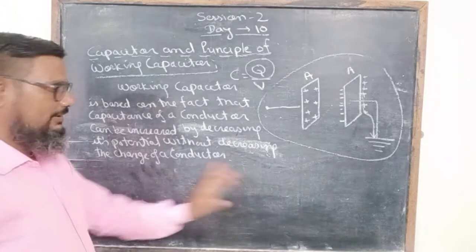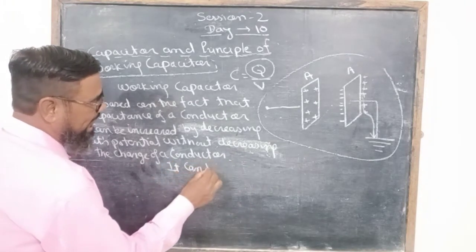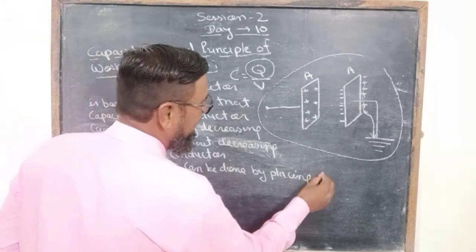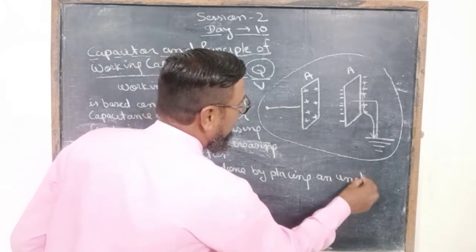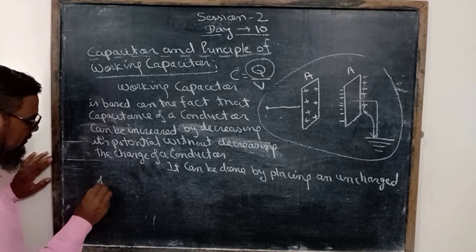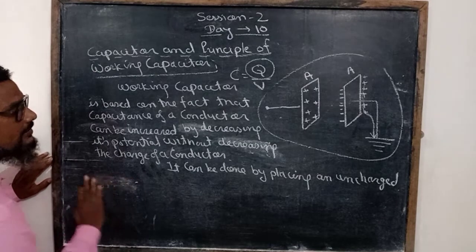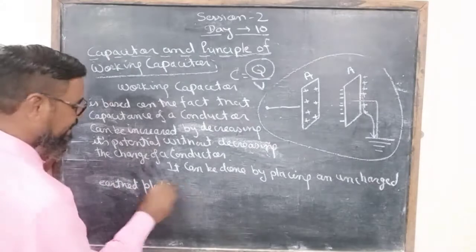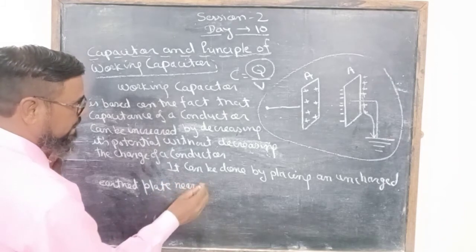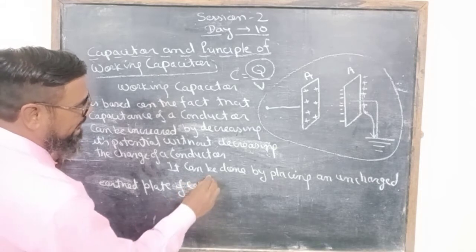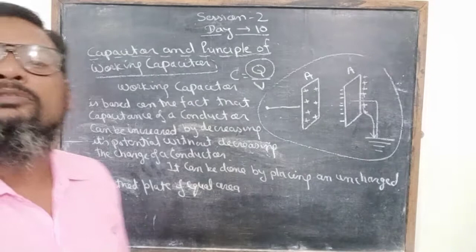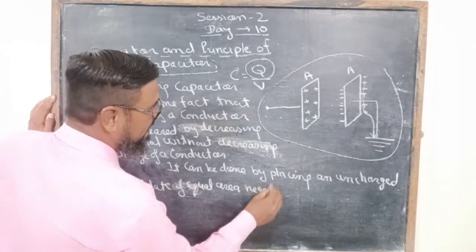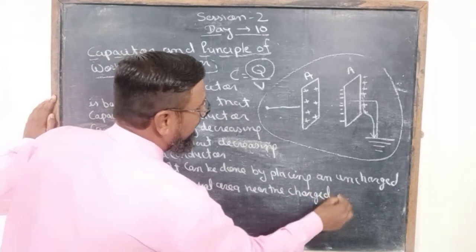Without decreasing the charge of the conductor, it can be done by placing an uncharged, earthed plate of equal area near the charged plate.